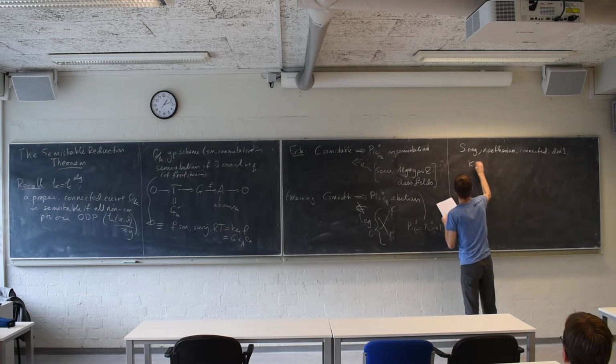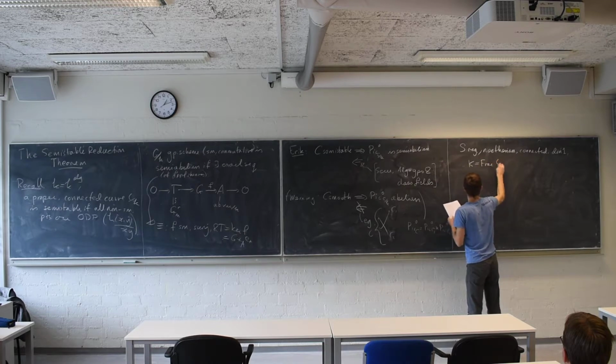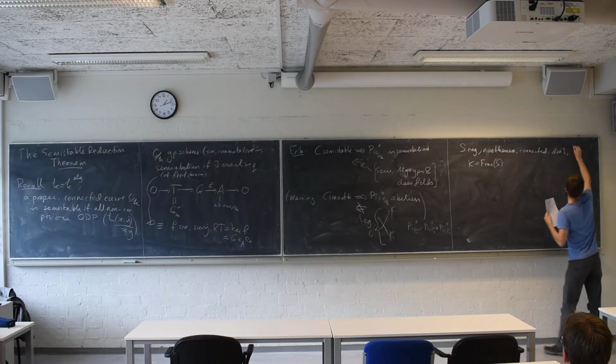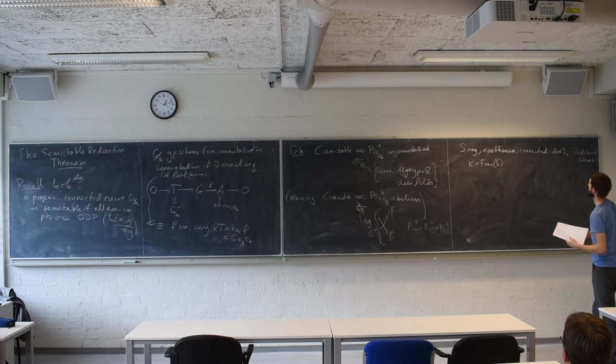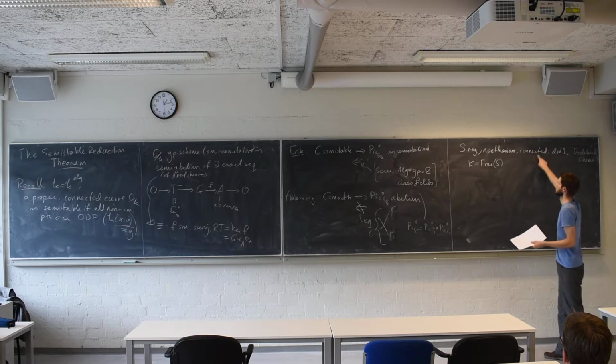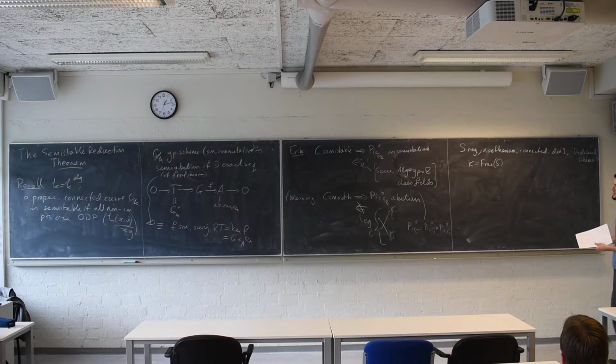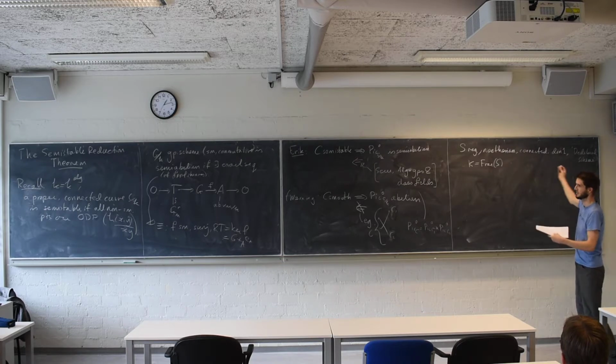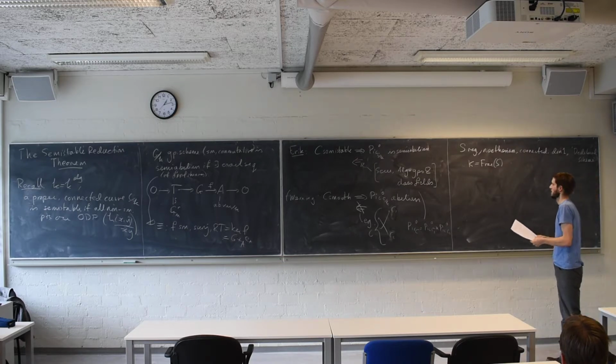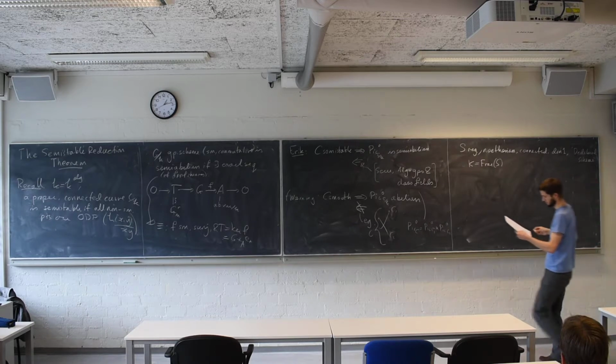K is the fraction field of S. So this is a Dedekind scheme. The regular and the dimension 1 are certainly very important, otherwise the theory gets very different, as we'll see later on. The connected, equivalently irreducible, is just to make sure that this has a meaning. If you want to generalize beyond this case, this is merely a technicality, and you can easily extend beyond it at the expense of the phrasing becoming slightly more complicated.